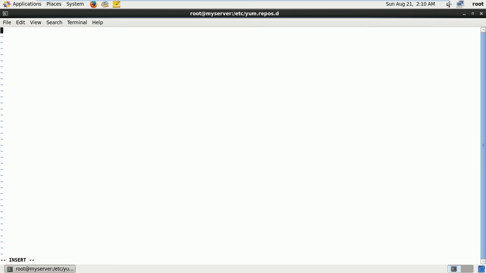Here you can type, in square brackets, the repository test, and name equal to test, and baseurl equal to ftp://your FTP server IP address, that means our server IP address 200.1/pub, and enabled equal to 1 and gpgcheck make it 0. Now simply save this file and exit.